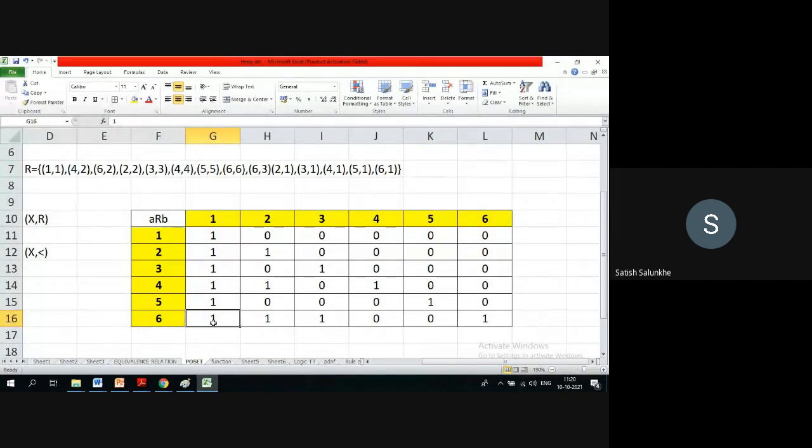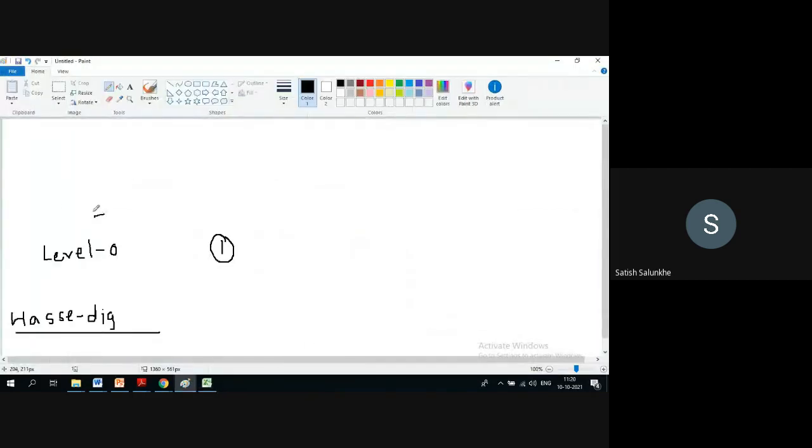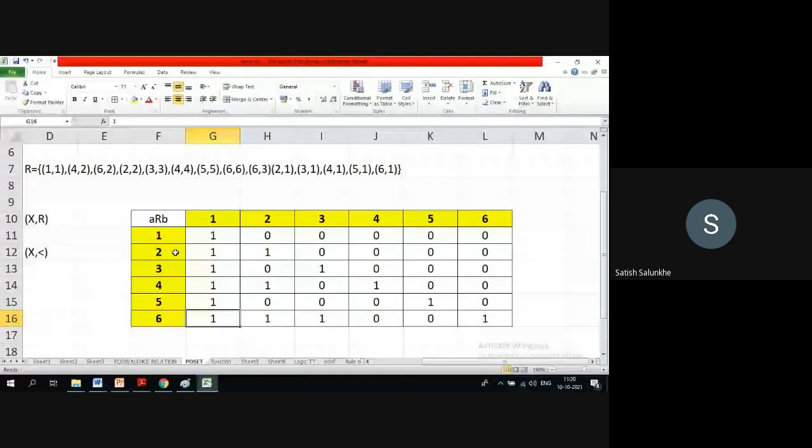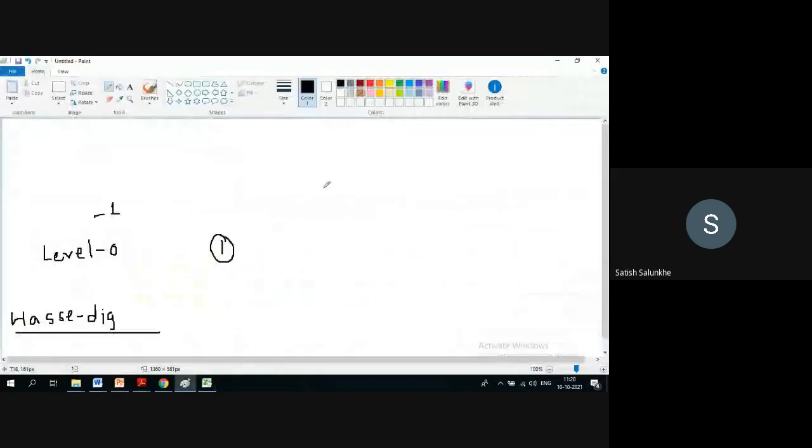So what we need to understand out of this is, for this one, what are the next level elements? I want to go for level 1. So what are the possible elements I can have? 2, 3, 4, 5, 6. I'm just writing here: 2, 3, 4, 5, 6. These are the possible elements that may come at level 1.